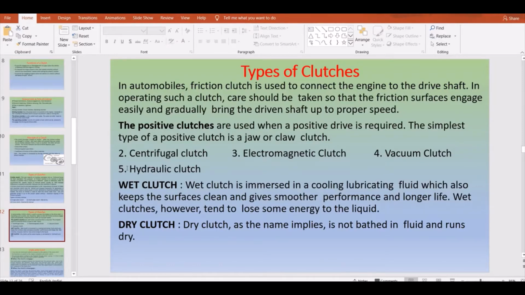Okay, so positive clutches are used when a positive drive is required. The simplest of these is generally what we call a jaw clutch, or maybe a claw clutch.